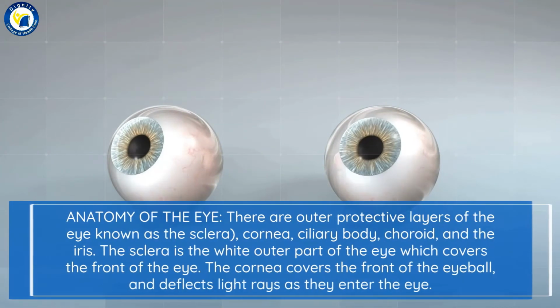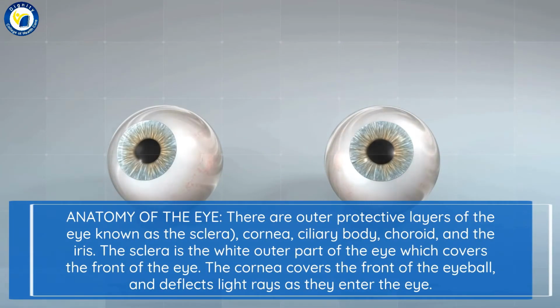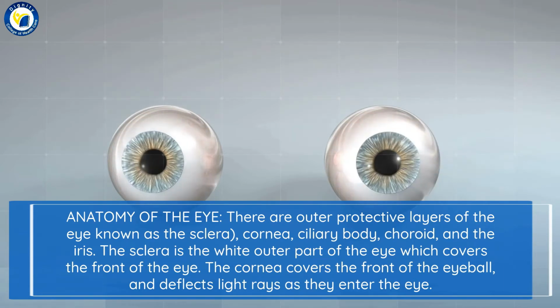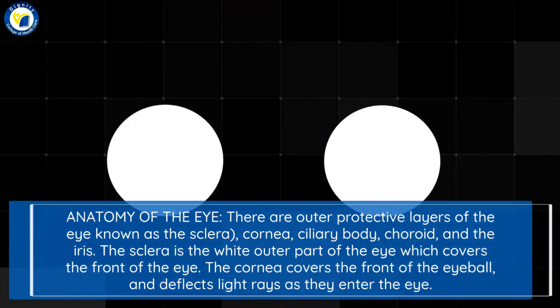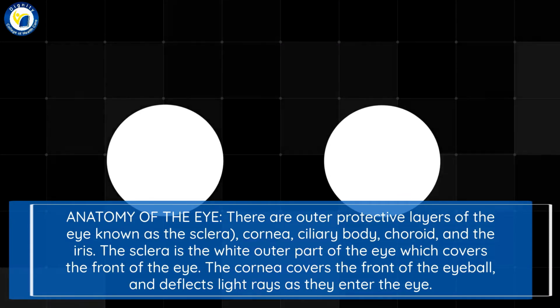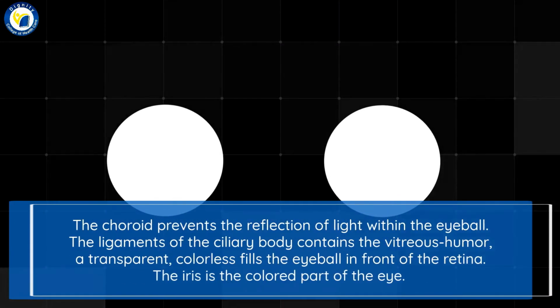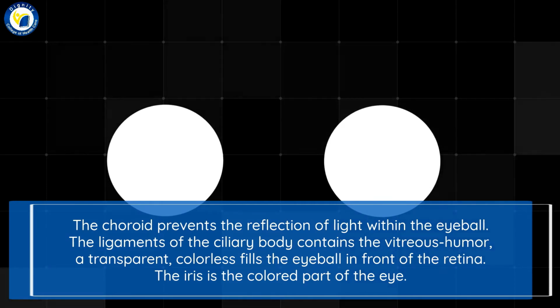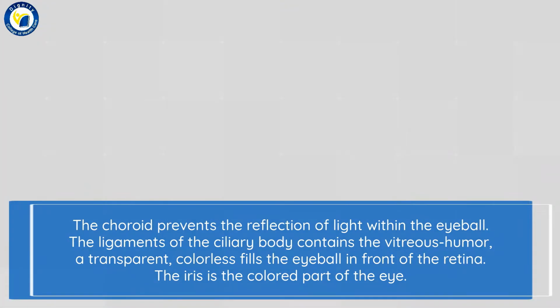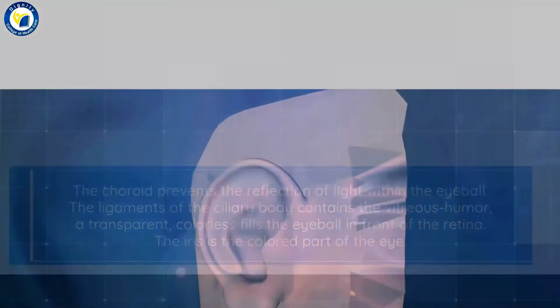Anatomy of the eye. There are outer protective layers of the eye known as the sclera, cornea, ciliary body, choroid, and the iris. The sclera is the white outer part of the eye which covers the front of the eye. The cornea covers the front of the eyeball and deflects light rays as they enter the eye. The choroid prevents the reflection of light within the eyeball. The ligaments of the ciliary body contain the vitreous humor, a transparent, colorless fluid that fills the eyeball in front of the retina. The iris is the colored part of the eye.